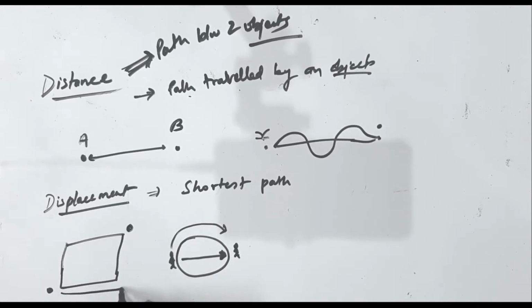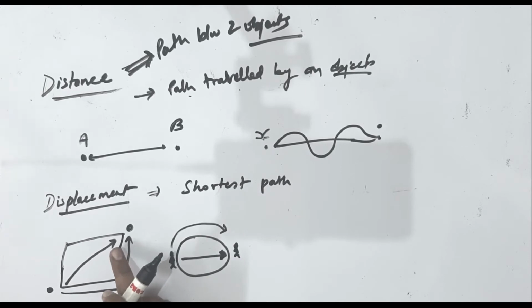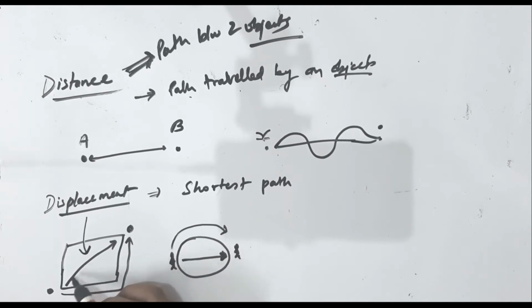You can go from here to meet him, or you can go from here to meet him. If you are going from here, this is distance. If you are going from here, this is also distance. They both are distance because they both are path. So these two are distance, but out of them, which is the shortest? This one. So what is displacement? Displacement is the shortest path covered by the object.